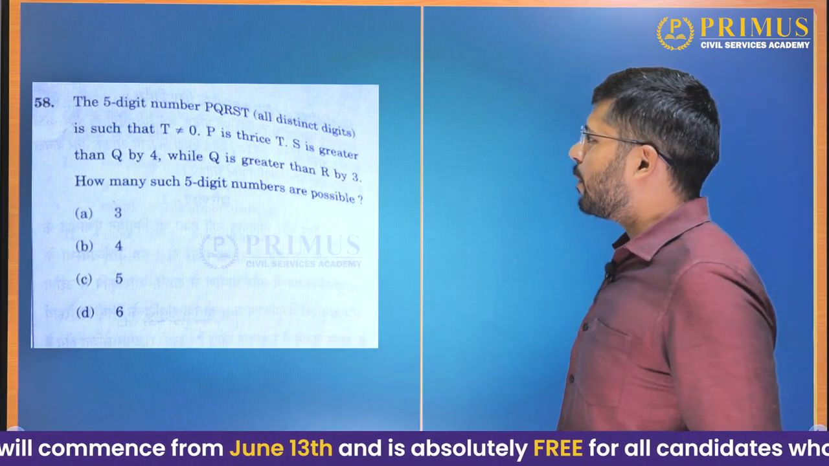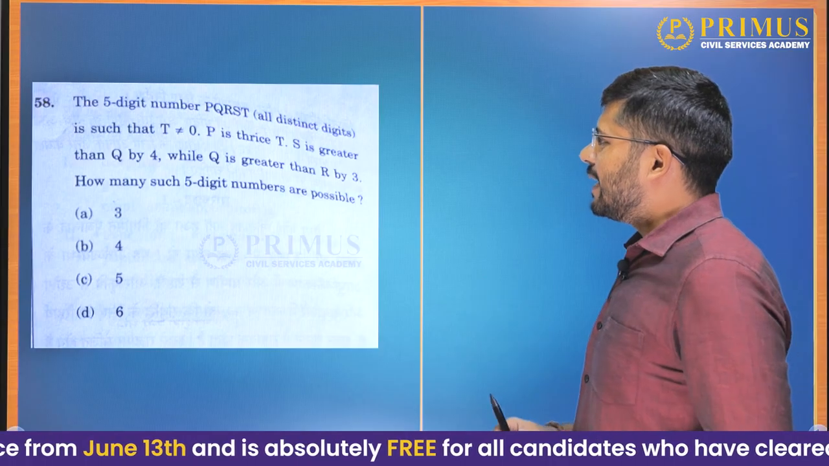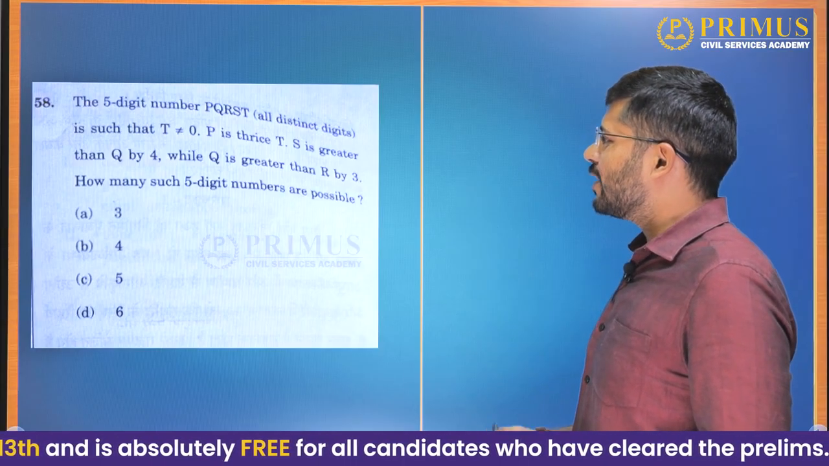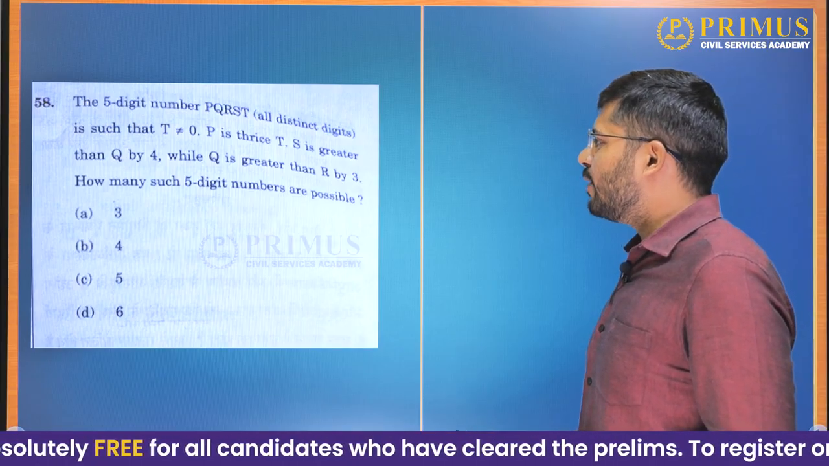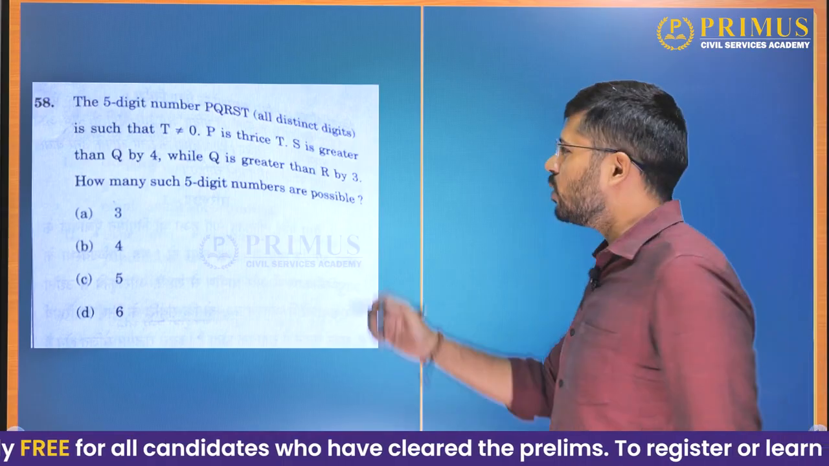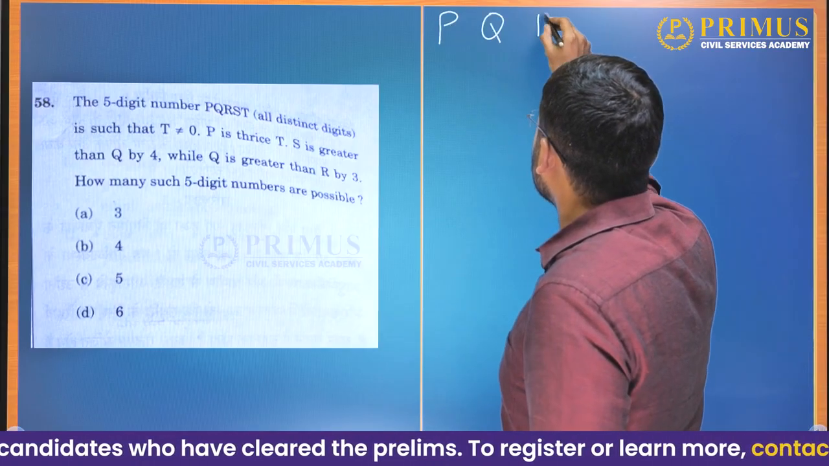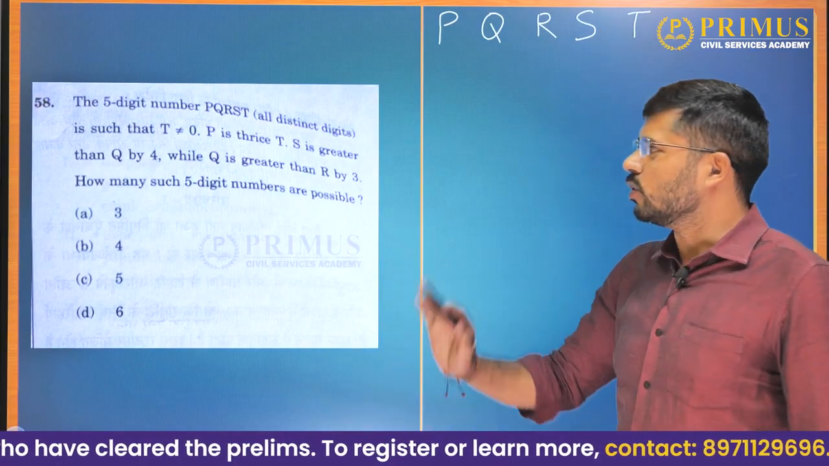The 5-digit number PQRST, all distinct digits, is such that T is not equal to 0, P is thrice T, S is greater than Q by 4, while Q is greater than R by 3. How many such 5-digit numbers are possible? Okay. Now the number is in the format PQRST. T is not equal to 0.